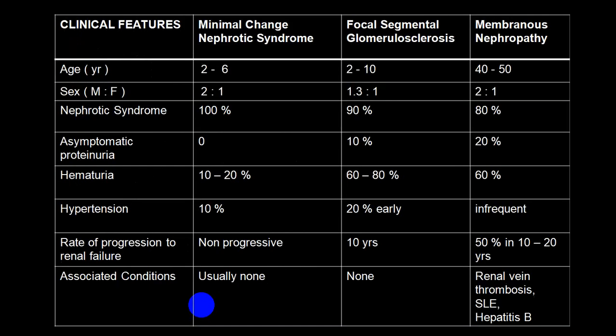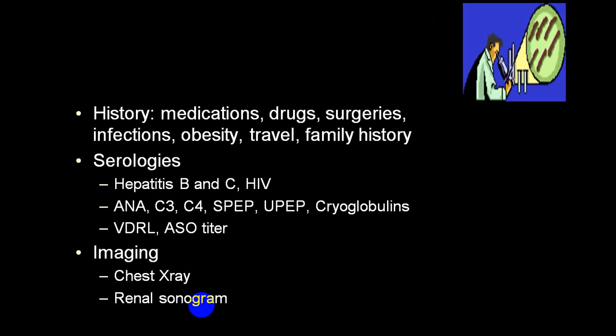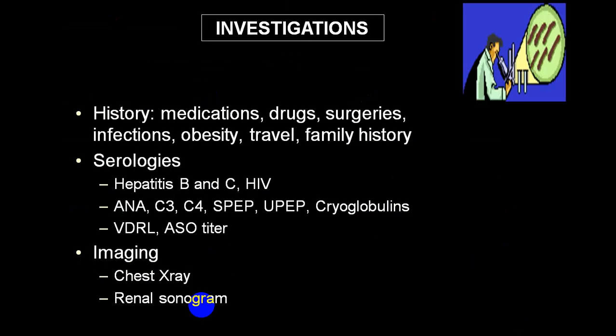This is a diagram which shows you the difference between minimal change, focal segmental, and membranous nephropathy. I won't go into detail. You can go through in a leisure time. In investigations, usually history is very important. History of medication, particularly penicillamine, heavy metals, gold, etc. Recent surgery, infections, obesity, strong family history.